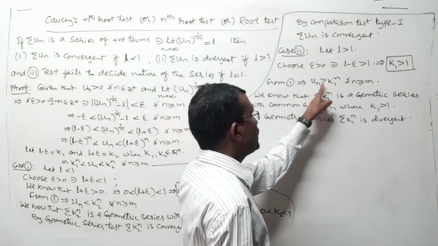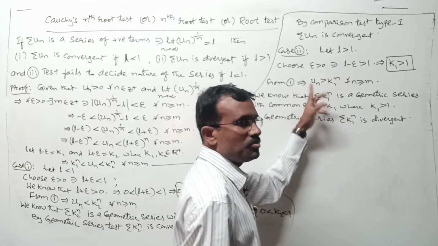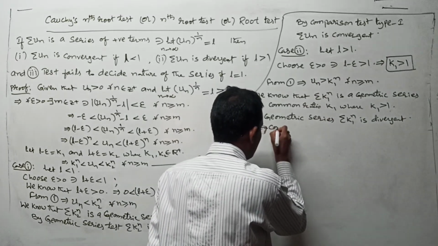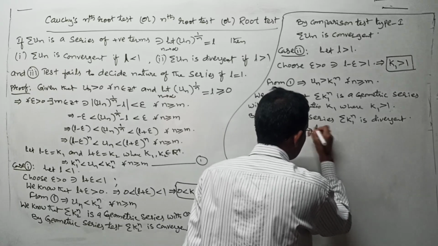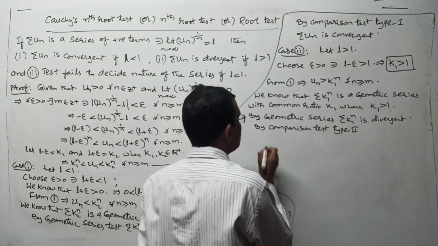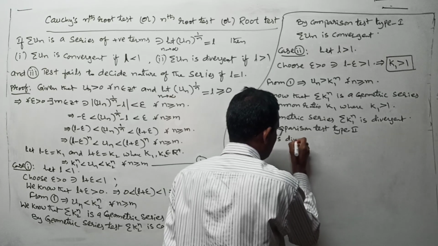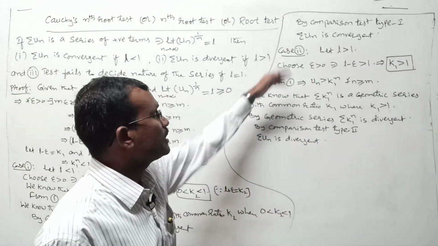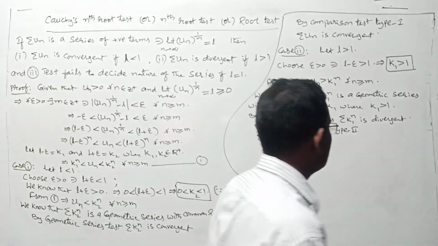This is of the form un greater than vn and sigma vn is divergent. By comparison test type 2, sigma un is also divergent. Yes, this is about your second case. Whenever L is greater than 1, we prove sigma un is divergent, right?